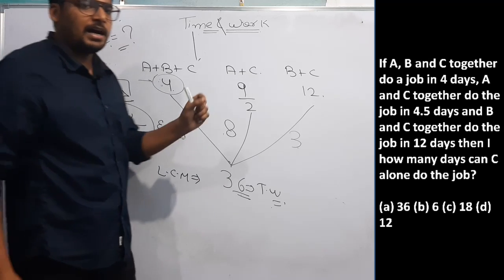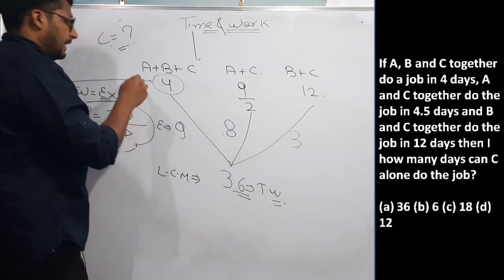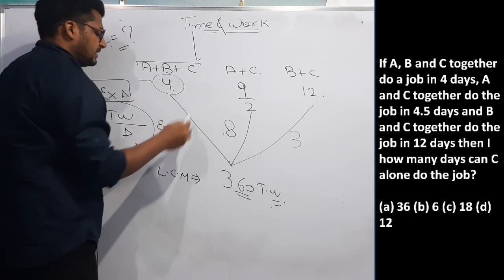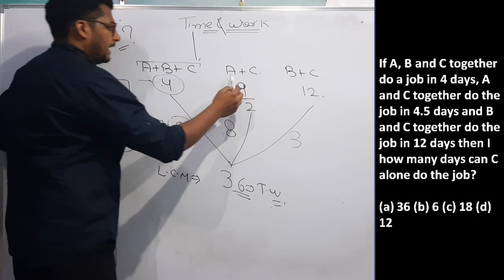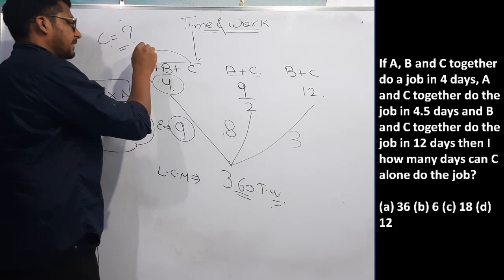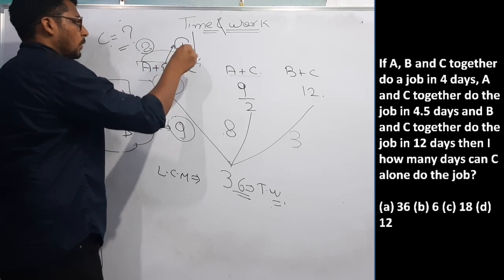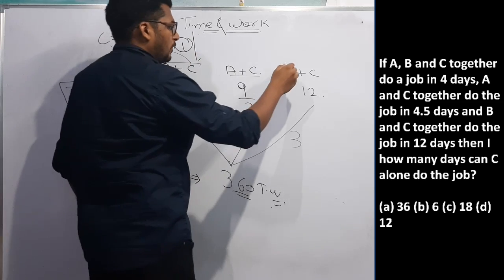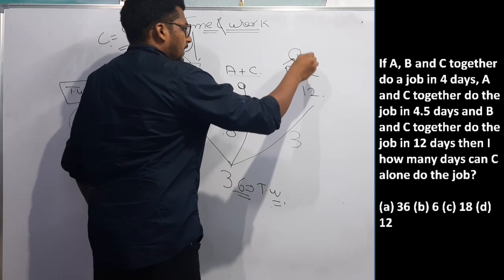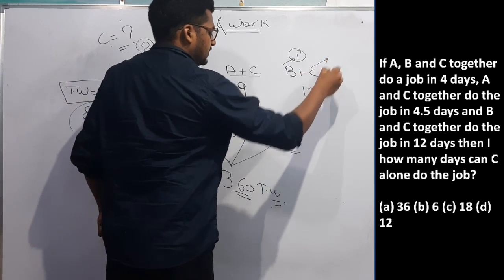Now the question is asking in how many days the total work will be done by C. A plus B plus C efficiency is 9 and A plus C efficiency is 8. Then what is the efficiency of B? It is 1. If efficiency of B is 1 and B plus C efficiency is 3, then what is the efficiency of C?